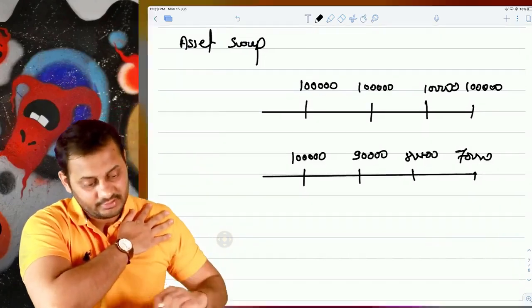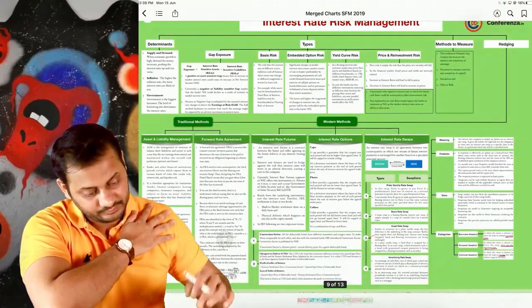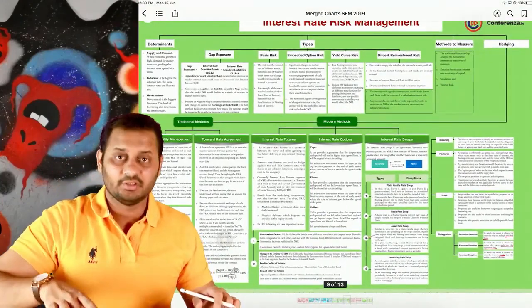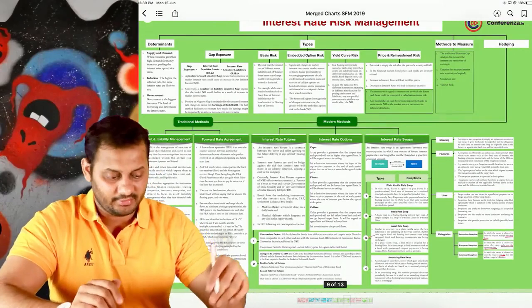Understood the fact? So this is all about the interest rate risk management chapter entirely.